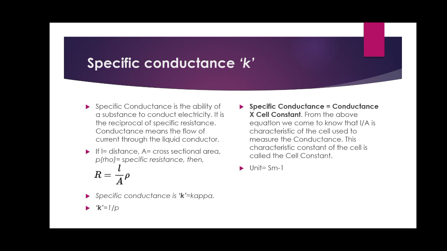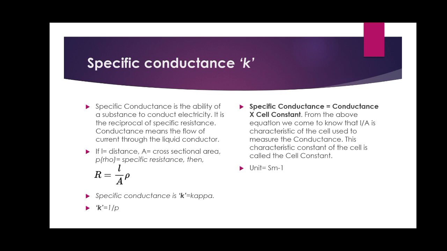As we are seeing that conductance is the reciprocal of resistance, in the case of specific conductance, it is the reciprocal of specific resistance. Conductance means the flow of current through the liquid conductor. If L is the distance, A is the cross-sectional area and rho is the specific resistance, then that can be given as the formula R is equal to L by A into rho.